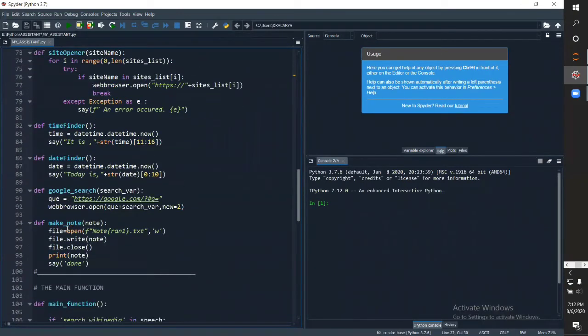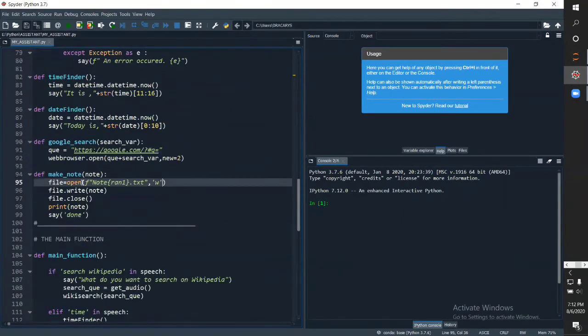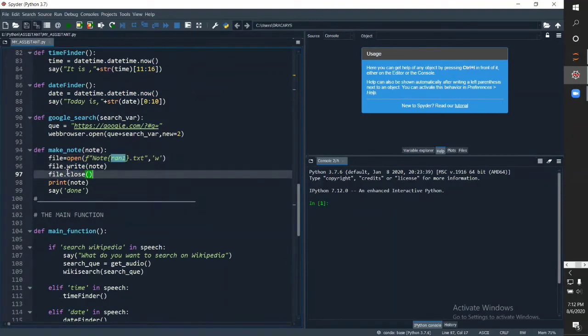Then we'll say file equals to open, and we'll pass in the argument w. w represents that we have to write something. We'll ask for a note, and we'll finally write it as a note. Then we'll file.close, we'll close the file, print note, and say done. So when the text will be saved in the note, it will say done.